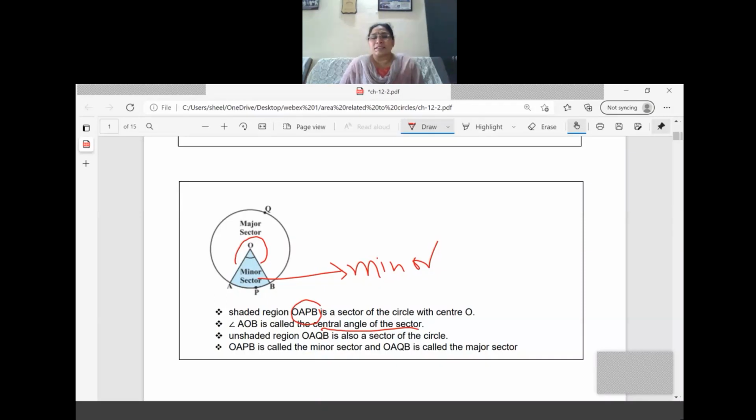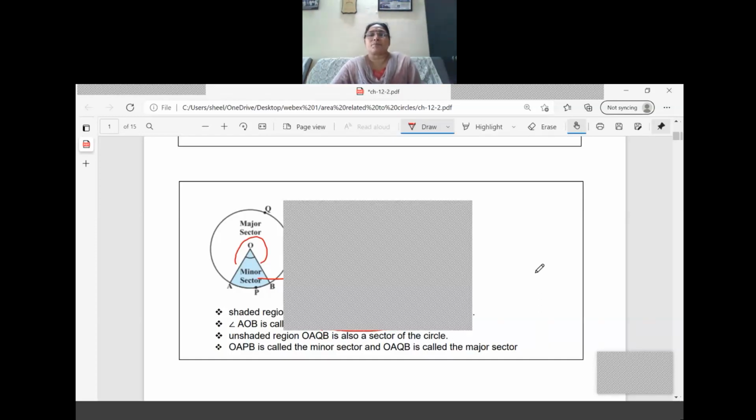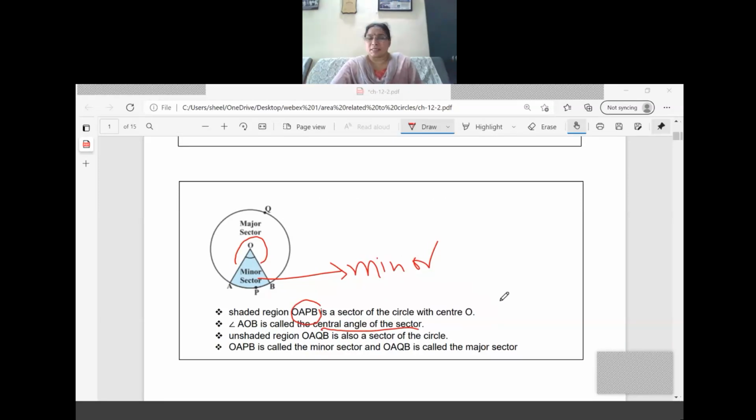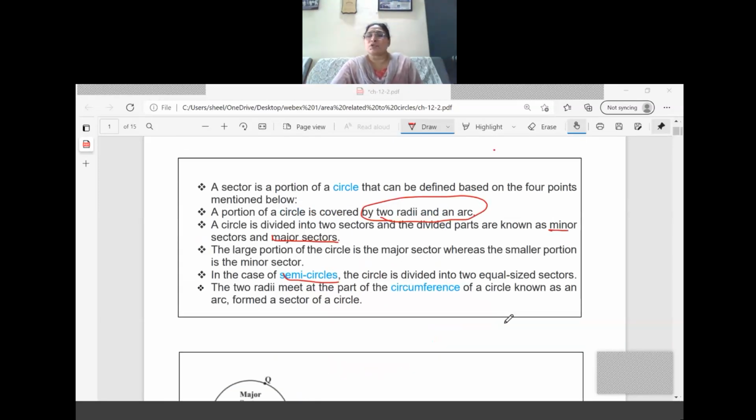Once again, the shaded part is called a minor sector. The remaining part, the unshaded region, is called a major sector. Once again, the definition: a sector is a portion of the circle that can be defined by the four points given.